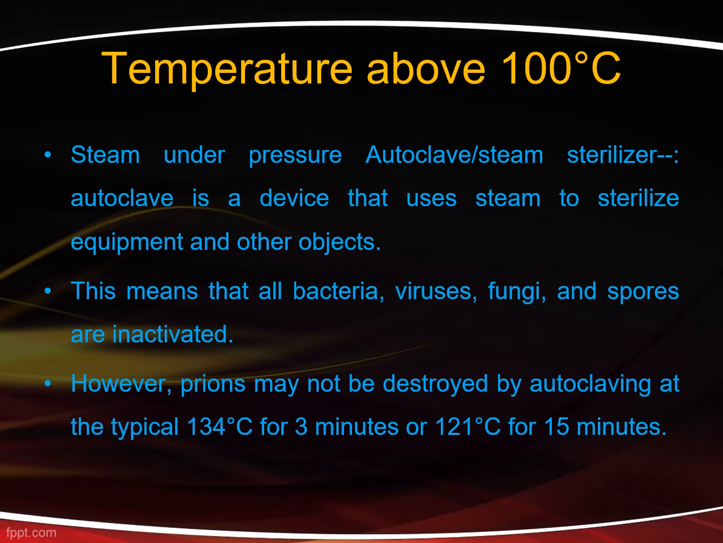The types temperature below 100 degrees Celsius and temperature at 100 degrees Celsius are mainly used to sterilize heat sensitive items. And this method, temperature above 100 degrees Celsius, is one of the widely used methods, steam under pressure. For this method, steam under pressure autoclave or steam sterilizer is used. Autoclave. It is an electronic device that uses steam to sterilize equipments and other objects. In this, all bacteria, viruses, fungi and spores are inactivated.